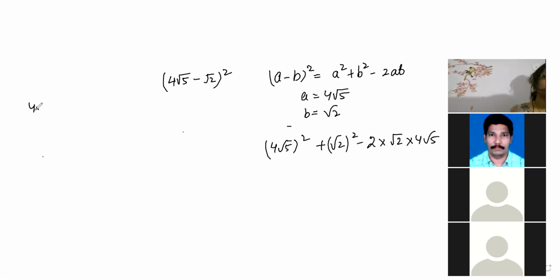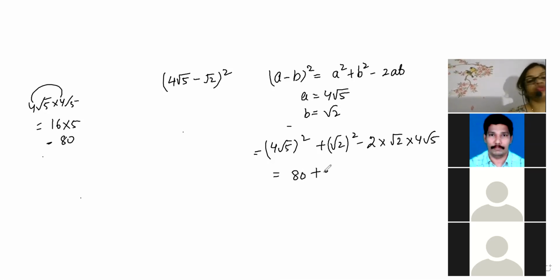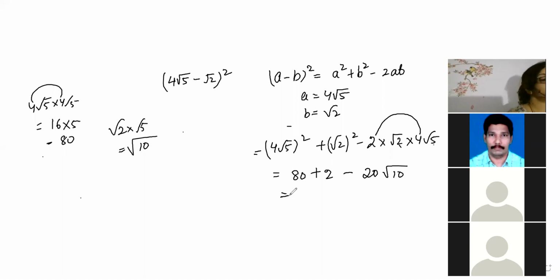Now beta, 4 root 5 into 4 root 5. What will it become? 4 fours are 16 into 5. Beta, root 5 will become only 5. So this one will become 80. Now beta, this one will become plus 2. Minus 4 fives are 20 and beta, 2 fives are 10. In the root part, if someone tells you root 2 into root 5, your answer will be root 10, it is very easy. So it is exactly coming as root 10. So the answer is coming 4 fours are 16 and 5.